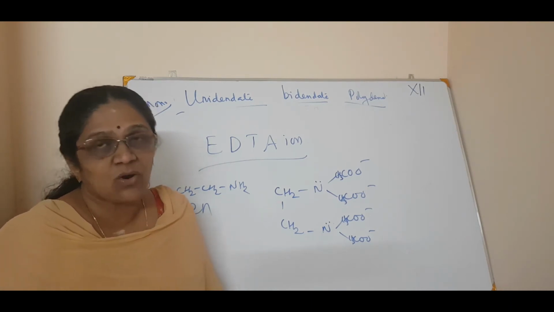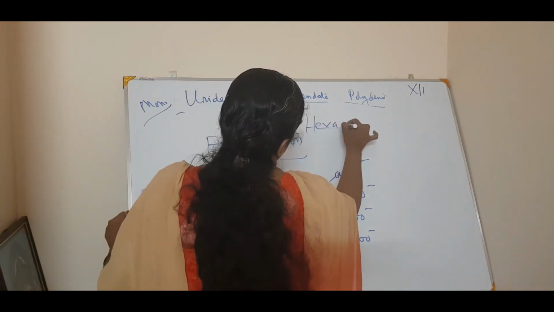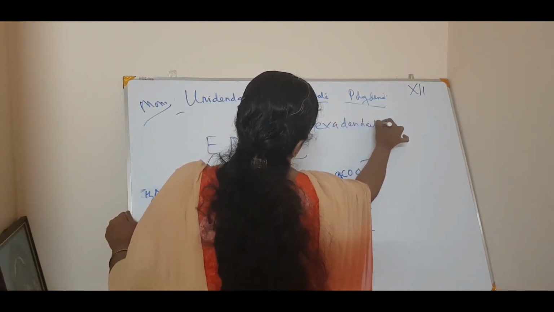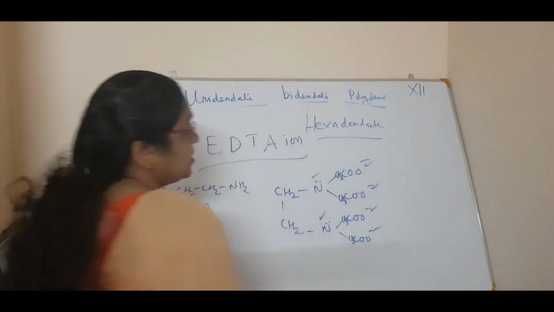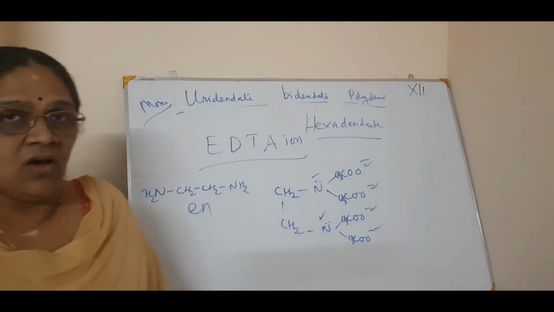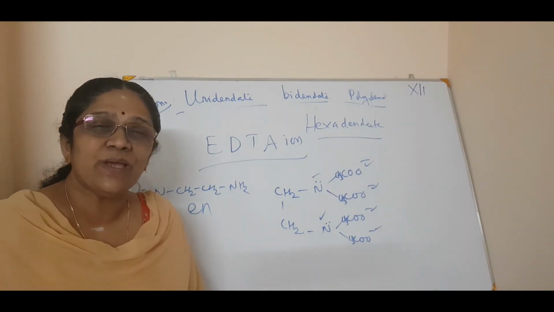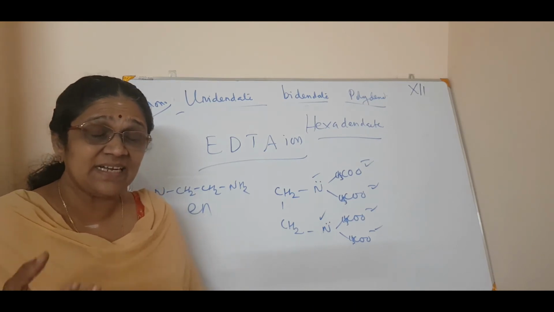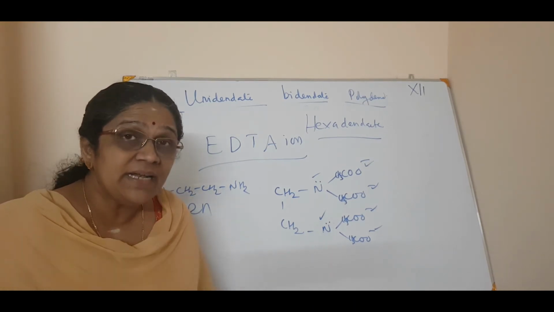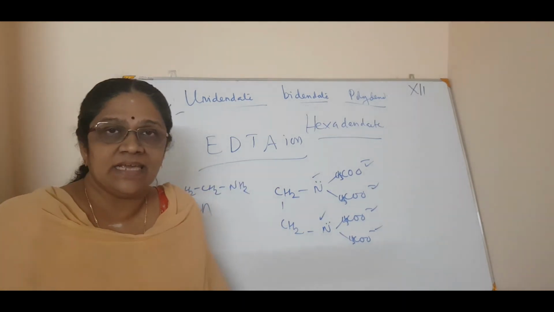So that is called hexadentate. Hexadentate means 6, 1, 2, 3, 4, 5 and 6. So there are 6 positions where it can directly link to a central metal ion or atom. So the EDTA ion is a hexadentate, polydentate ligand.